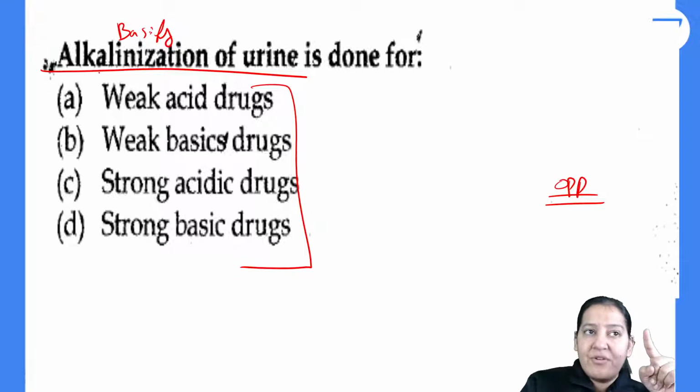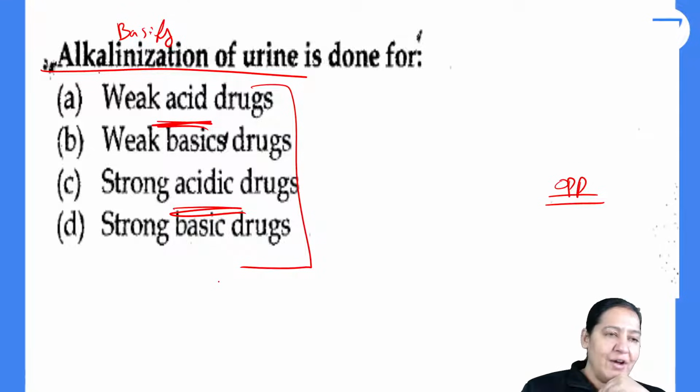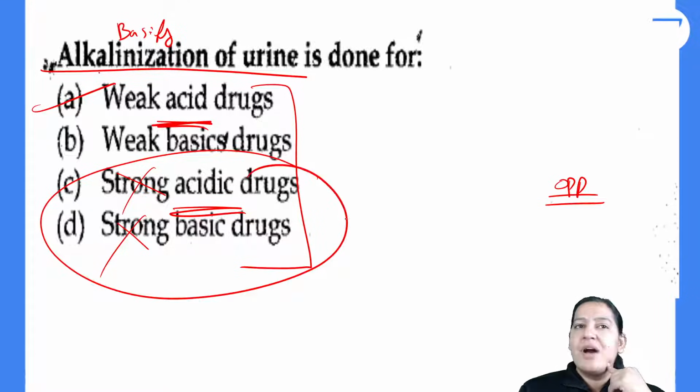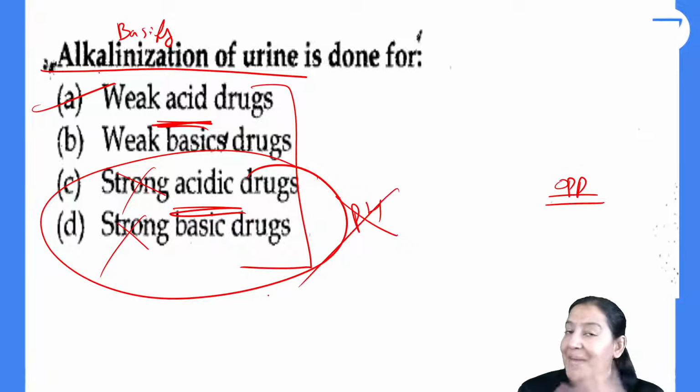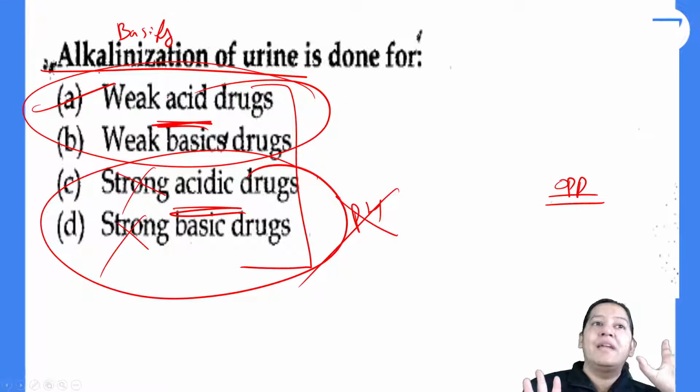You want to basify the urine for an acidic drug. Now in acidic there are two options, weak or strong. What will you say? Weak or strong? No, strong acid, no, Kuldeep. Strong acid is not pH dependent. Weak acids and bases are pH dependent. So the answer is A, not C. For strong acids and bases, it is pH independent. pH dependent are weak. In the last lecture, I told you clearly, it is weak.